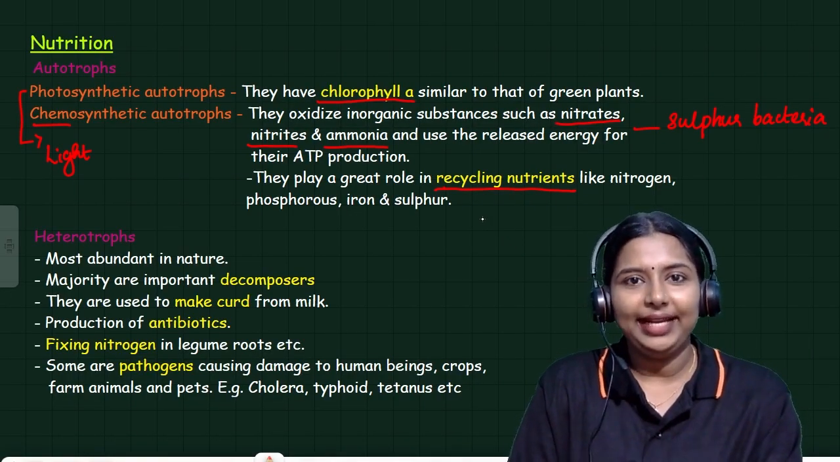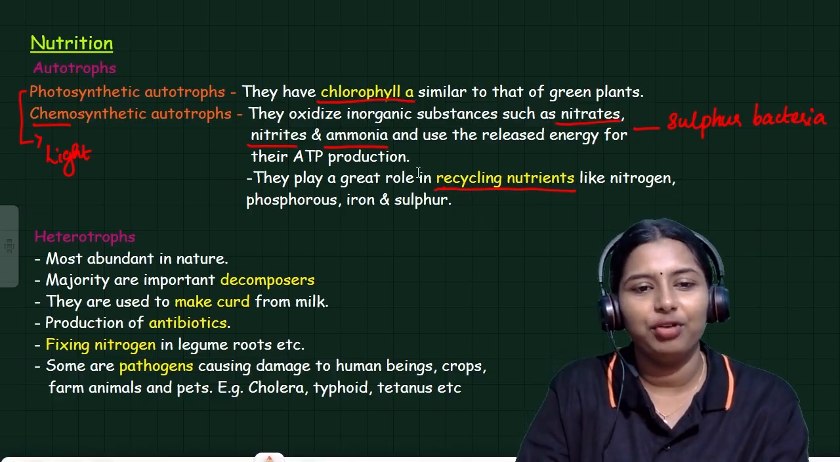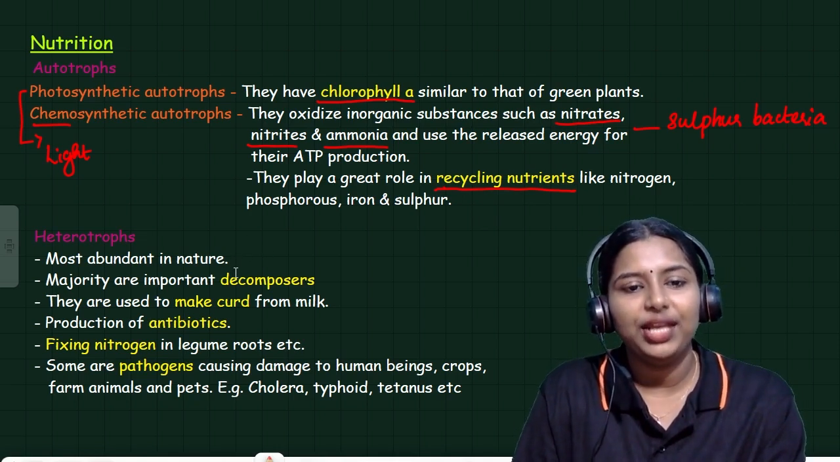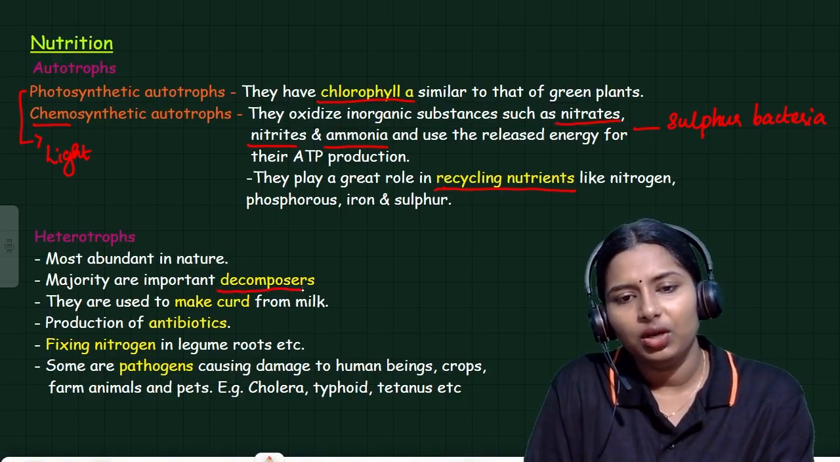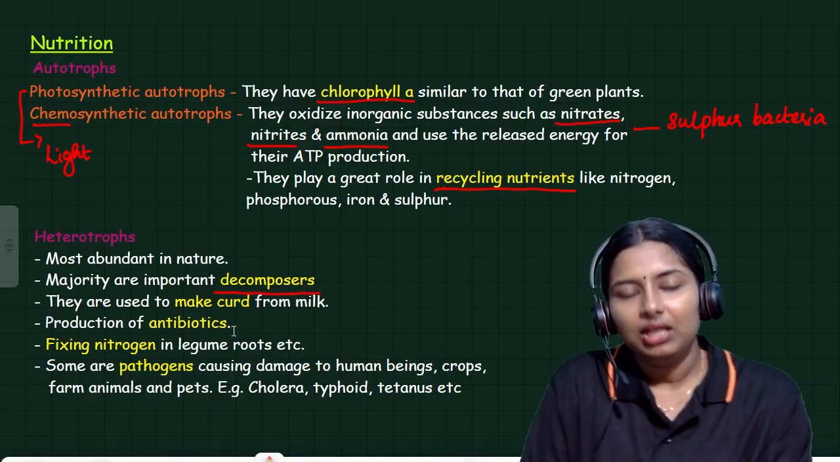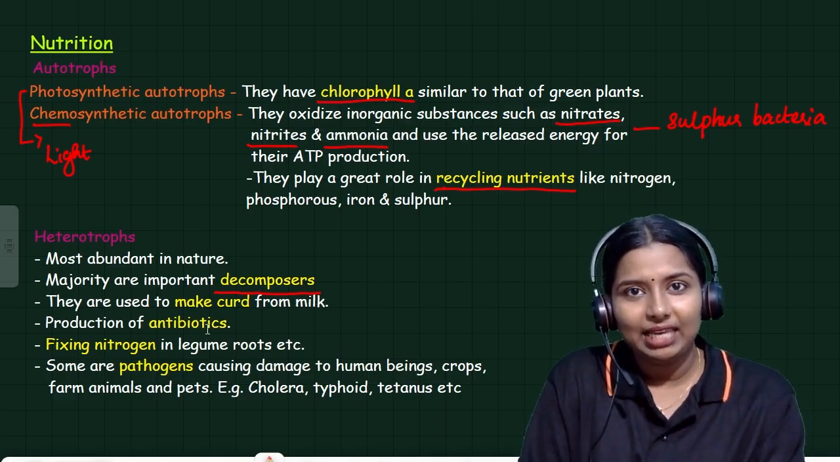The second one, heterotrophs. I told you some of the bacteria are heterotrophs. They depend on other organisms for their food. Most abundant in nature. Majority are important decomposers. What do you mean by decomposers? Decomposers are nothing but the bacteria which feed on dead and decaying matter.